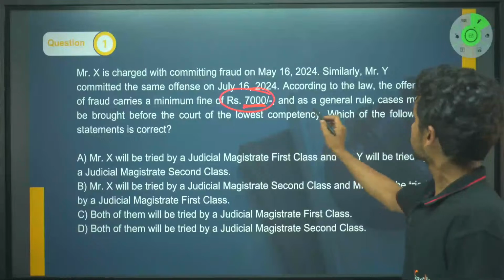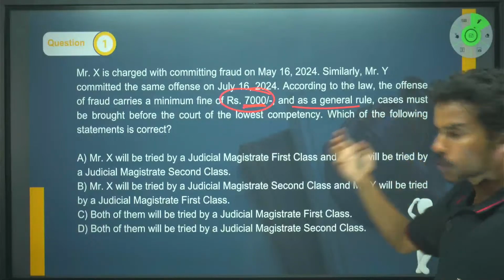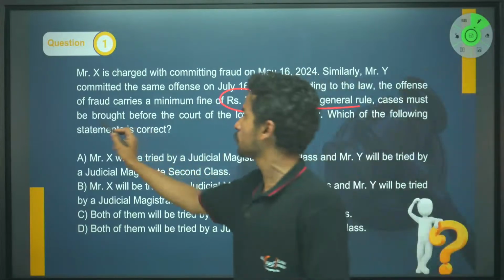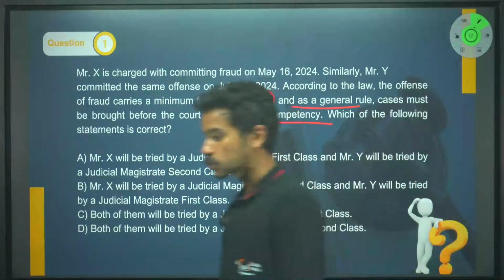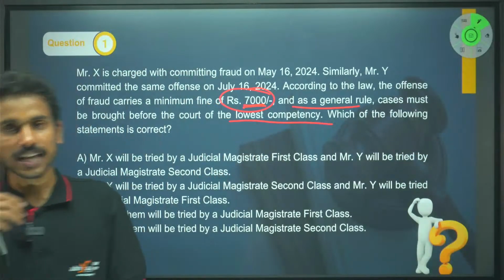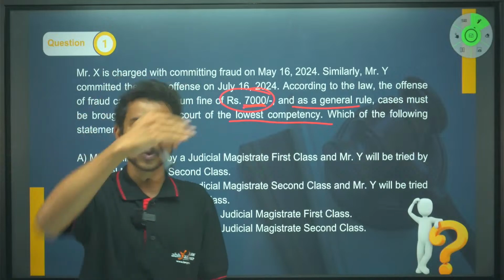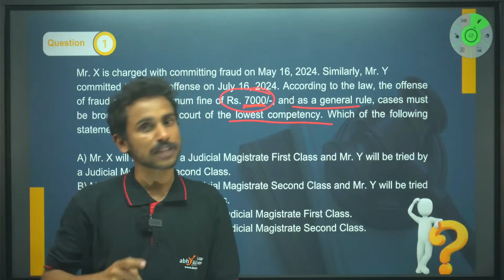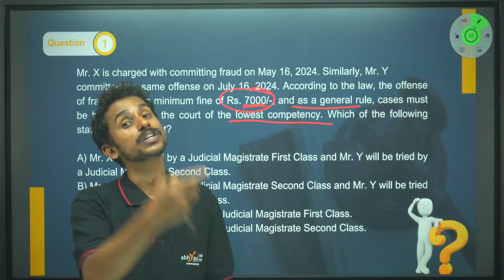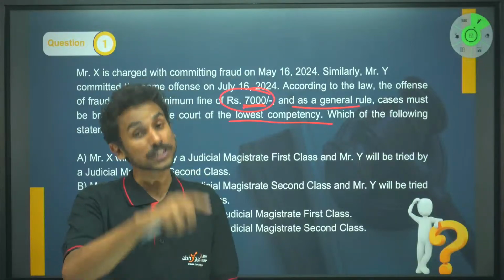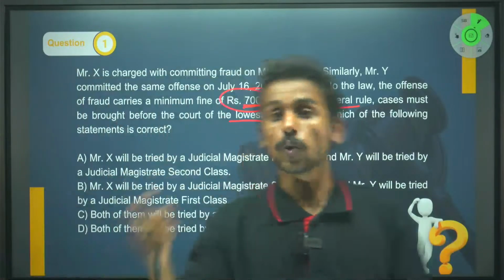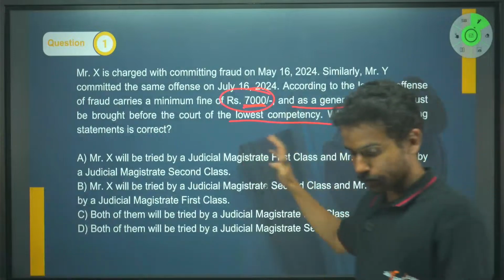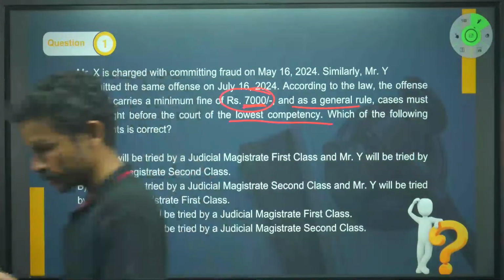And as a general rule, you also know this, that cases must be brought before the court of the lowest competency. So if there are 3 courts in seniority, court number 1 is above court number 2 and 3. If all 3 of them can deal with that particular case, you have to go to the court of the lowest competency, in terms of hierarchy. Now, go through this particular question and let me see who answers this.